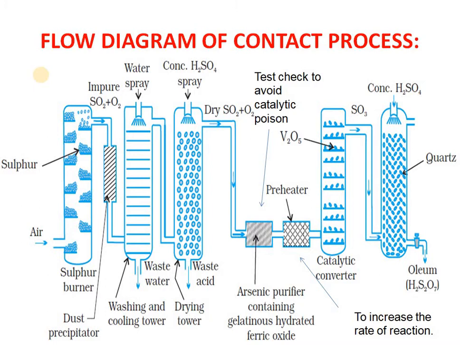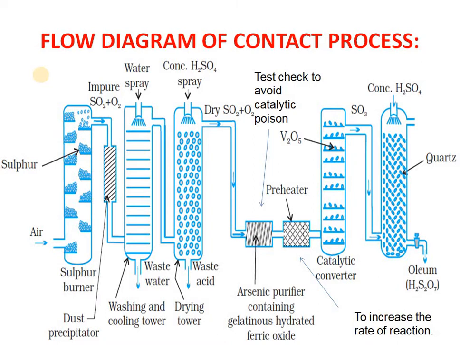To prevent this catalytic poisoning, you put in a double layer of checking, to check whether the arsenic impurities are removed or not. If not removed, the gas has to pass through the arsenic purifier, which contains iron hydroxide, a gelatinous mass.